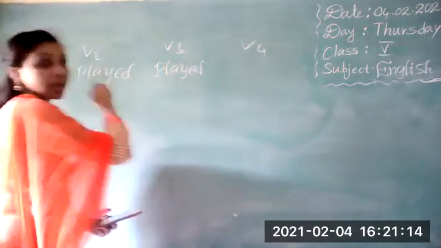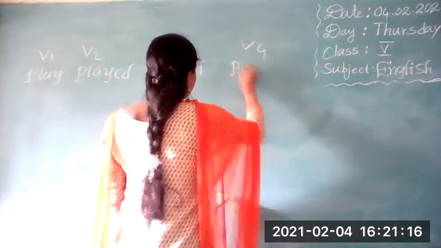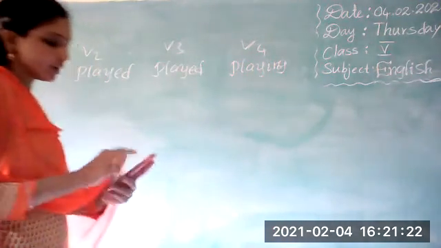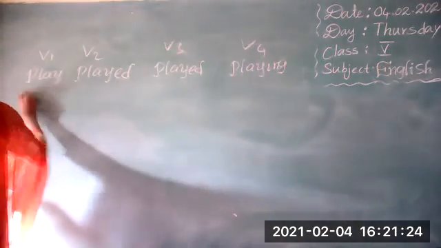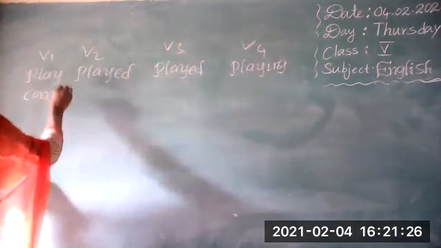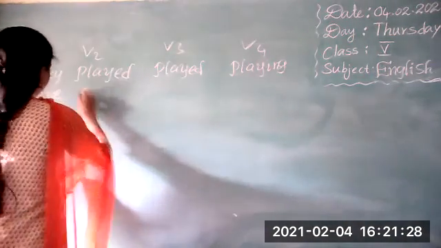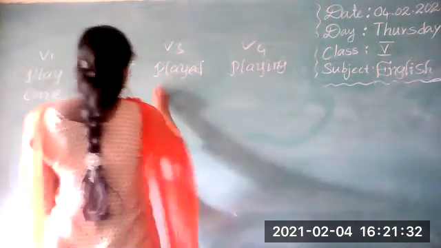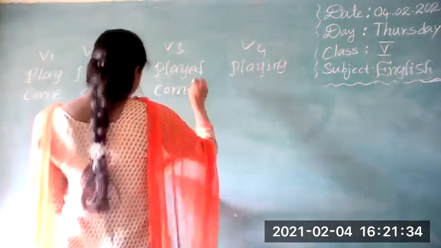V4 is playing. Just like that. Next, come. This is an irregular form. Come, came, come, coming.